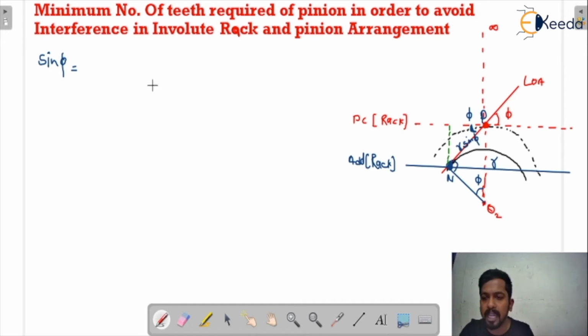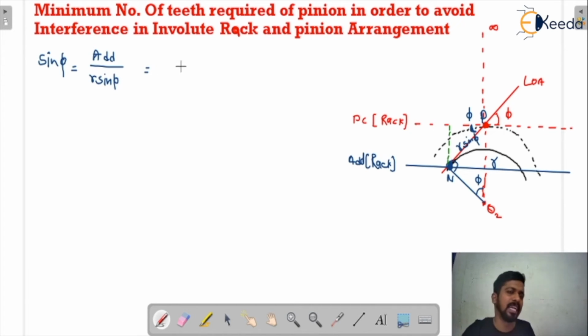Perpendicular upon hypotenuse. For that triangle I want to calculate the sin phi value. Sin phi is equal to perpendicular upon hypotenuse, and perpendicular is addendum basically, and hypotenuse is r sin phi.